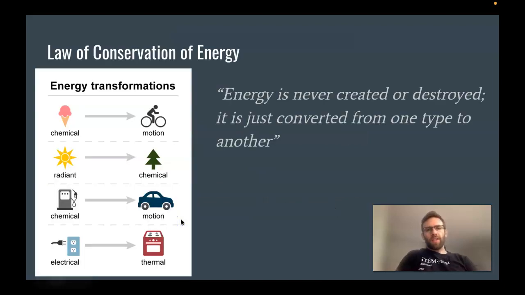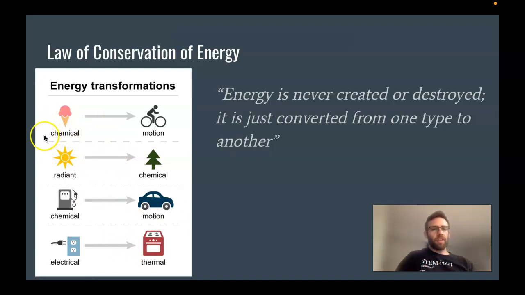So the law of conservation of energy, that's a law that means that it applies everywhere in our universe as far as we know. And this law says that energy is never created or destroyed. It just gets converted from one type to another. So we can't create energy. Energy is not destroyed, but there are many different situations in our world where we can see energy be converted from one type to another. And here's just a few examples that we see on the left here.